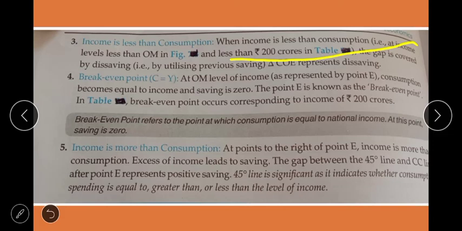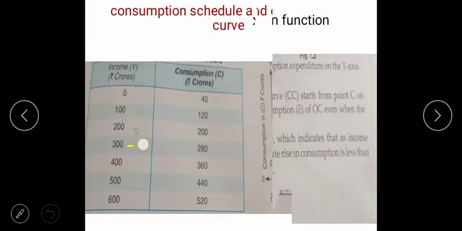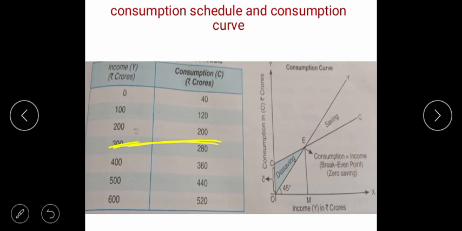Now come back and see here in the figure. This is income 200, consumption 200, nothing saved, right? Okay, nothing saved, children. And when nothing is saved, you see OM, right? Income is equal to the consumption level. This is the OM, right?